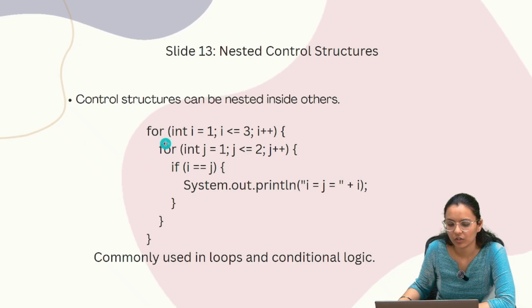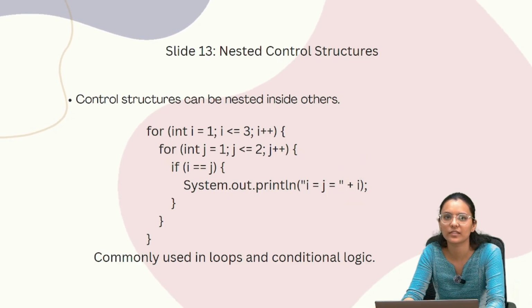So here we write for int i equals 1, i is less than 3, i++. After that we have given another for loop inside the first for loop: for int j equals 1, j is less than or equal to 2, j++. And in that loop we have given the condition if i equals j. Here we will write System.out.println, i equals j equals, and then the i value. It is commonly used in conditional loops and logic.